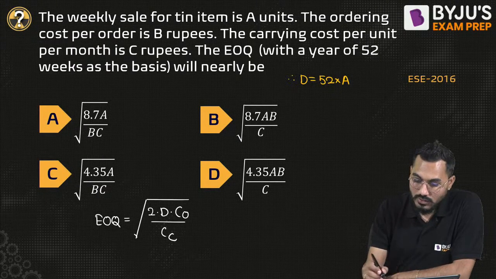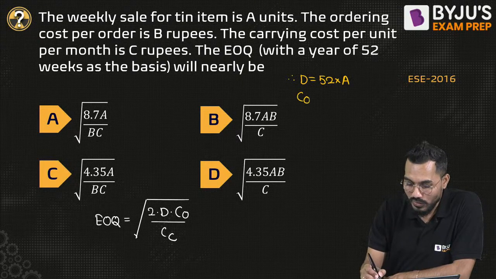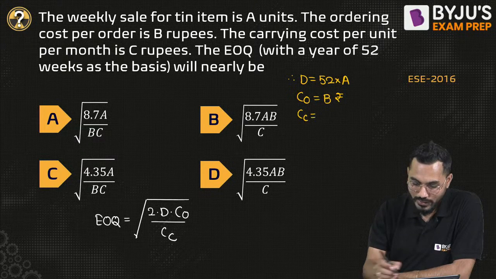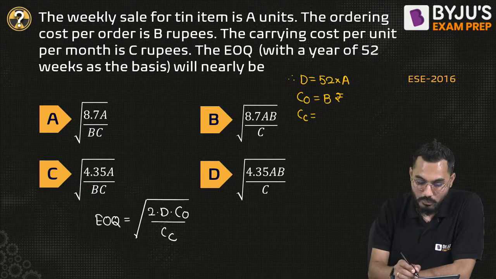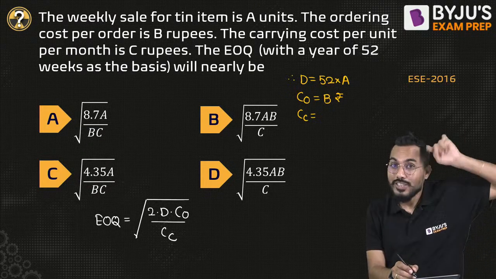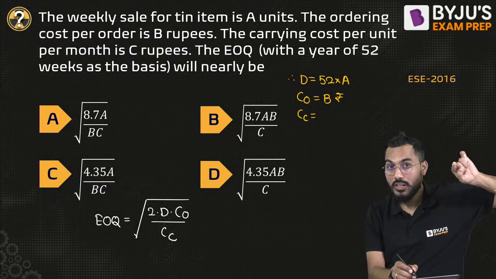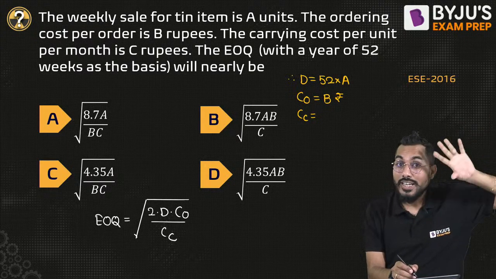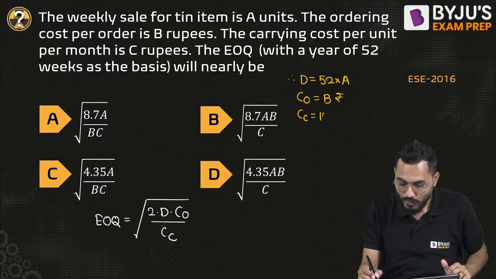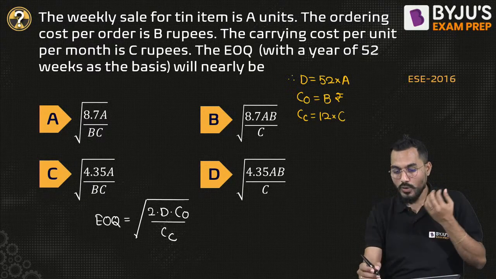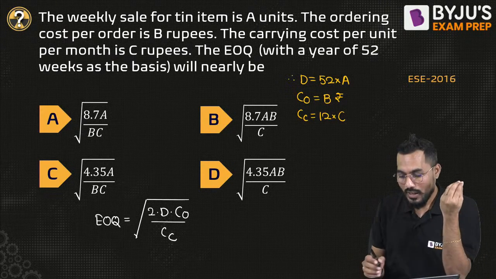Now, the ordering cost per order, CO, is exactly equal to B rupees, and the carrying cost per unit per month is C rupees. In a year, how many months are there? 12. So it will be 12 into C.